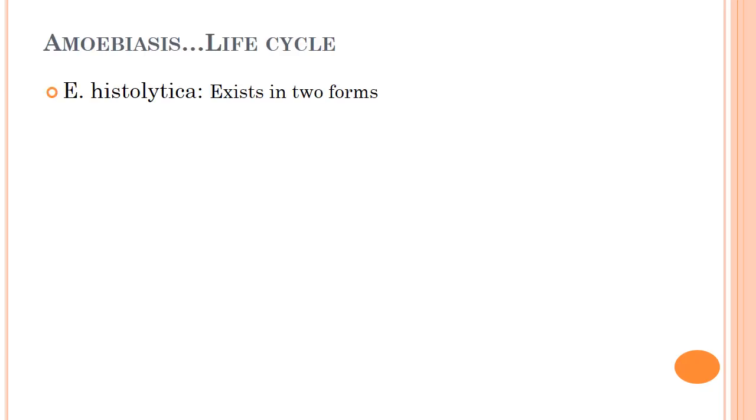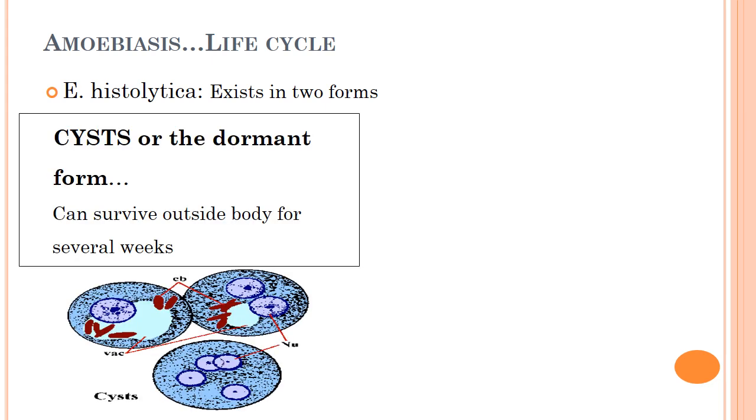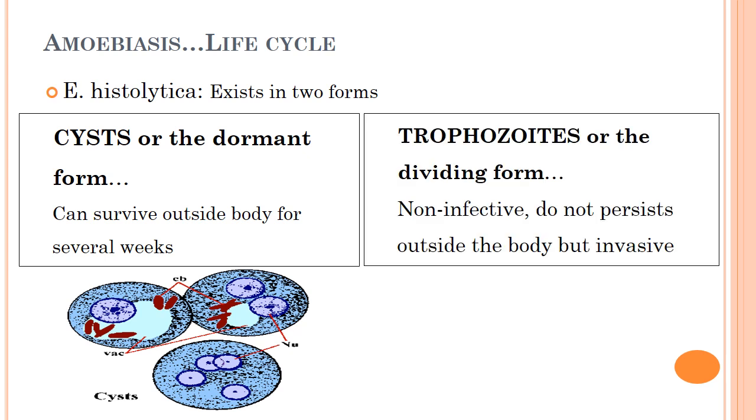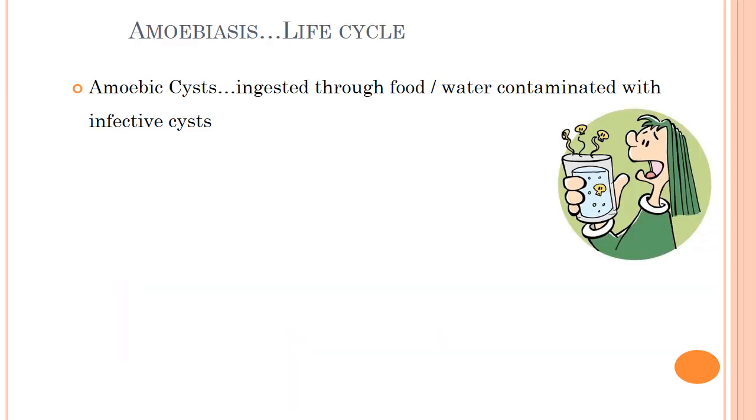Now let's see the life cycle of E. histolytica. E. histolytica exists in two forms. First is the cyst, or the dormant form. It can survive outside the body for several weeks. Second is the trophozoite, or the dividing form. It is non-infective, does not persist outside the body, but is invasive. Infection occurs by ingestion of food or water contaminated with infective amoebic cysts.